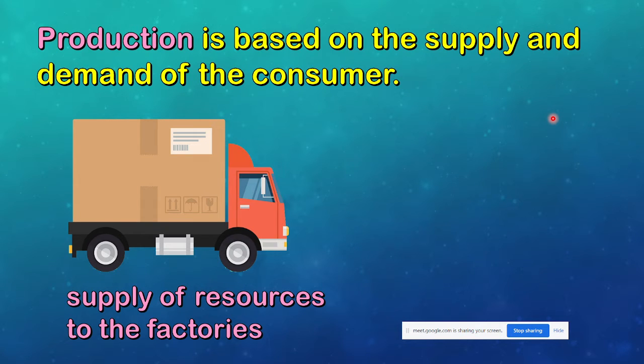And then my farm doesn't have potatoes anymore. So the farmers cannot give me potatoes to turn into Lays. Do you understand that? They cannot give me potatoes. So, how can I make Lays? Right? So, production is based on supply and demand.